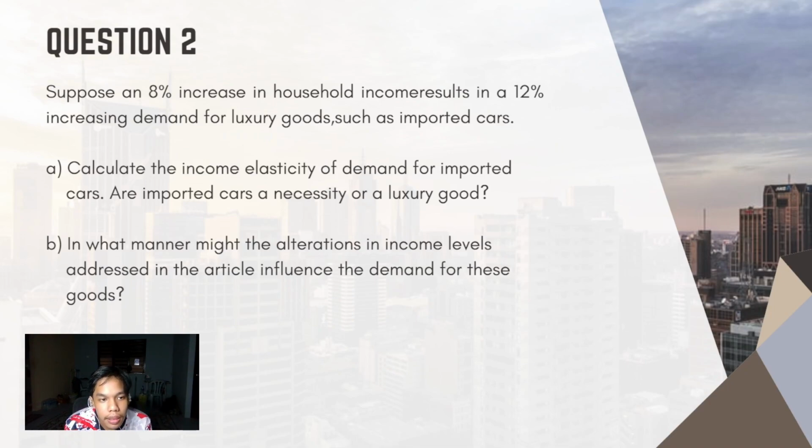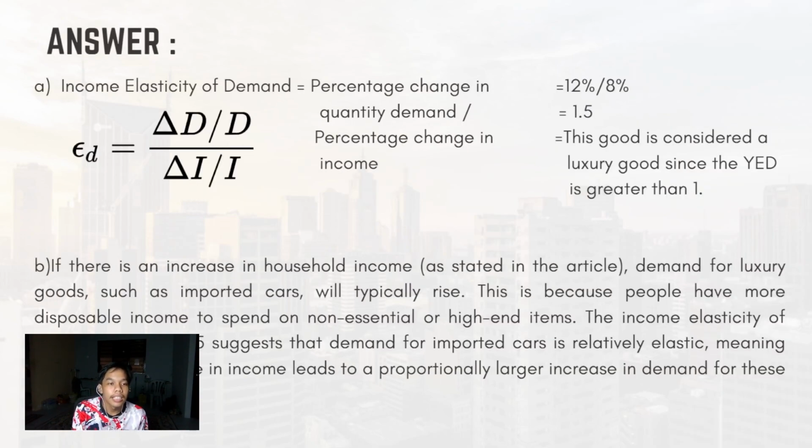Question B says, in what manner might the alteration in income levels addressed in the article influence the demand for this good? The answer is, if there is an increase in household income, as stated in the article, demand for luxury goods such as imported cars will typically rise. Let me give you an example to help you understand better.